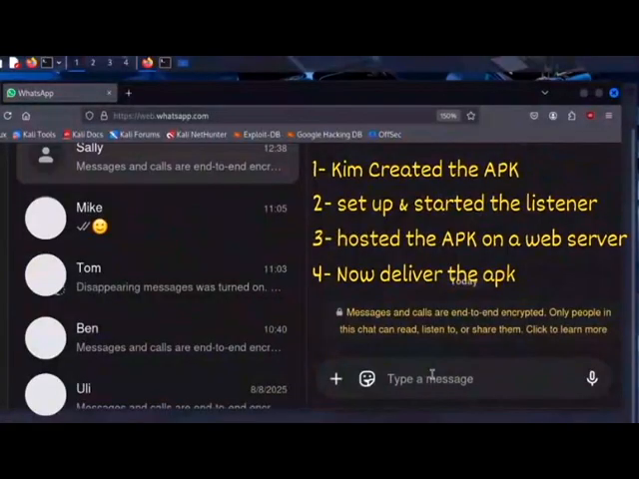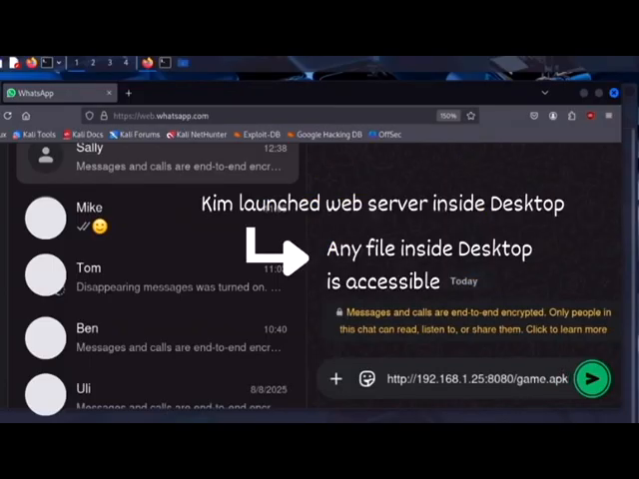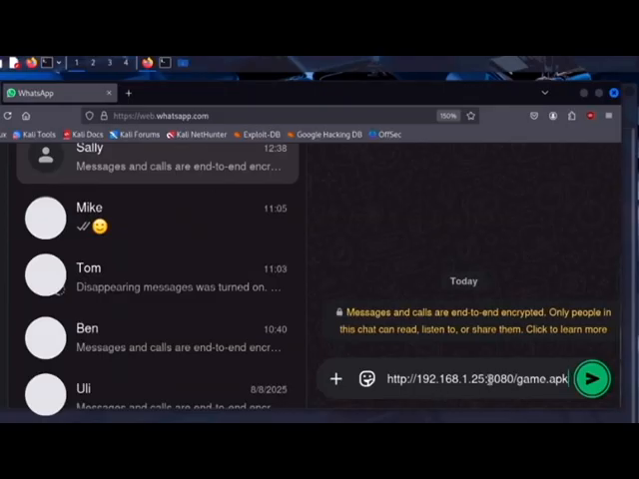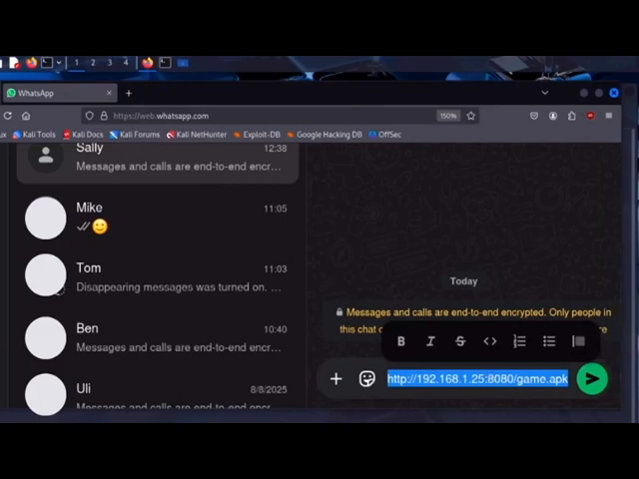Kim now opens WhatsApp and types the link he plans to send to Sally. HTTP followed by the IP address of his Kali machine, the one running the web server. Then 8080, the port the web server is listening on. And finally, the name of the file. Remember, when you launch a Python web server inside a folder, any file in that folder is public to anyone who has the link. This link is long, technical, and looks suspicious.